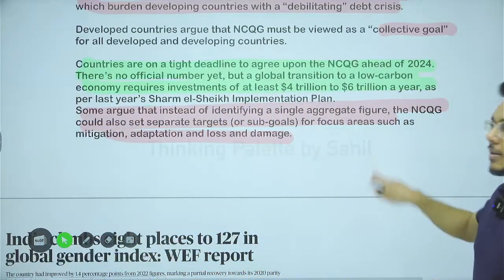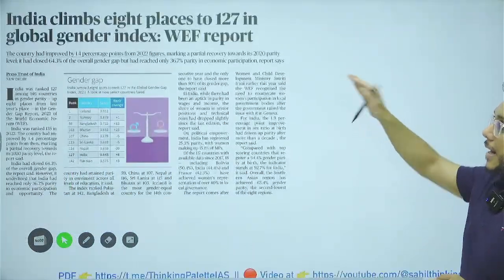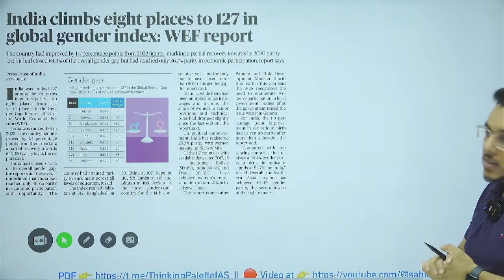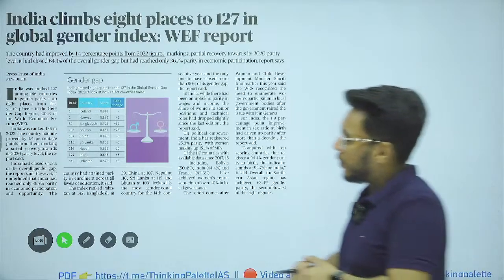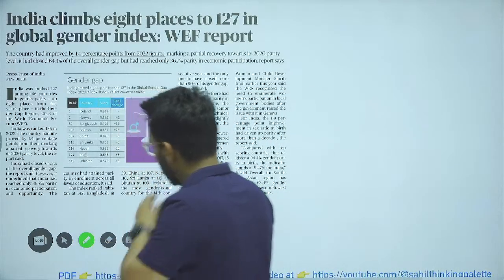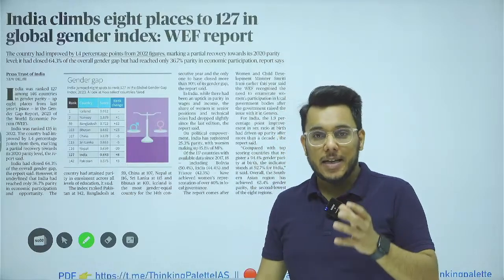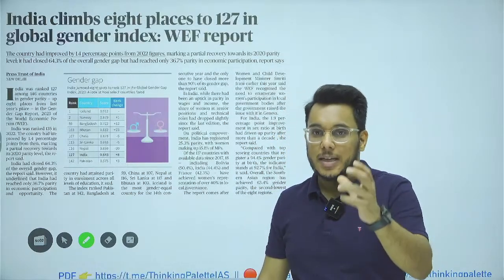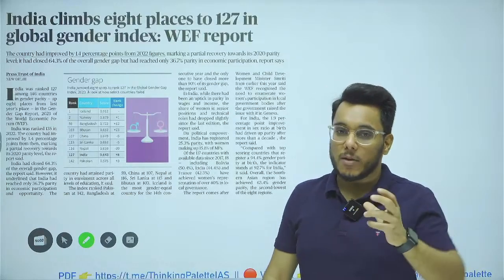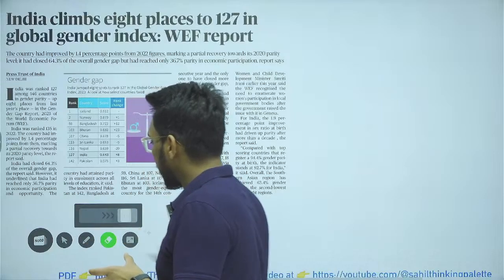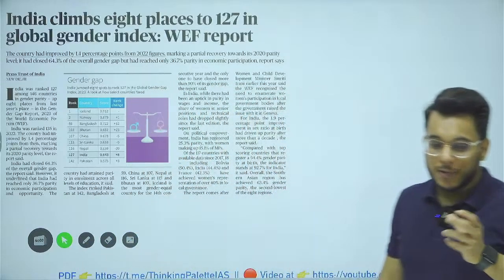Now moving to the next article. India climbs 8 places to 127 in global gender gap index. Okay, now basically guys, first of all, what is the global gender gap index? The global gender gap index is a yearly report that is released by the World Economic Forum. Okay, it is released by the World Economic Forum.